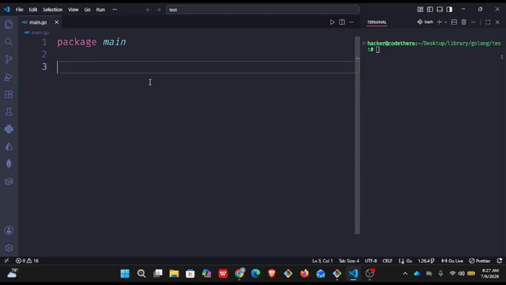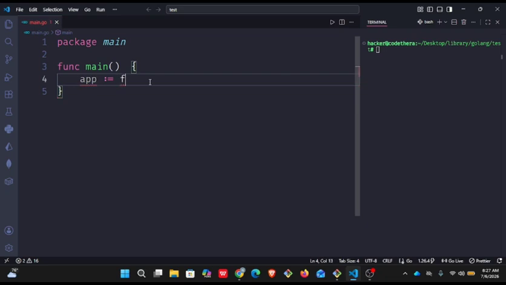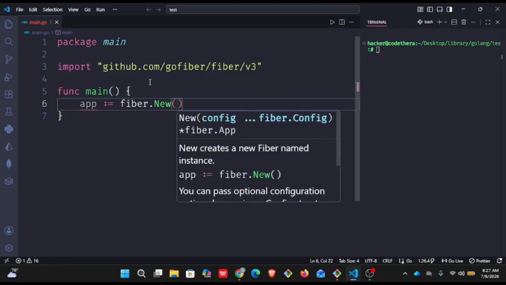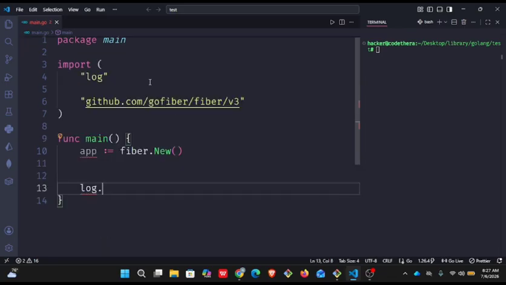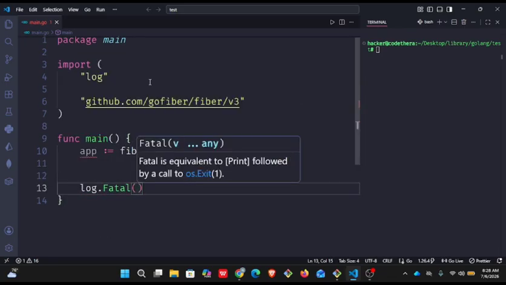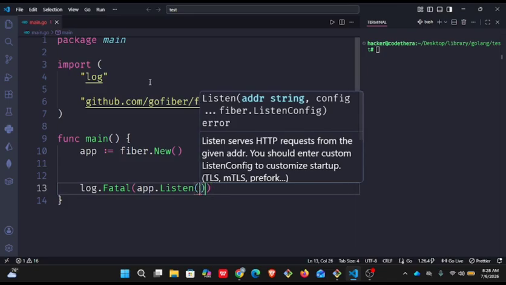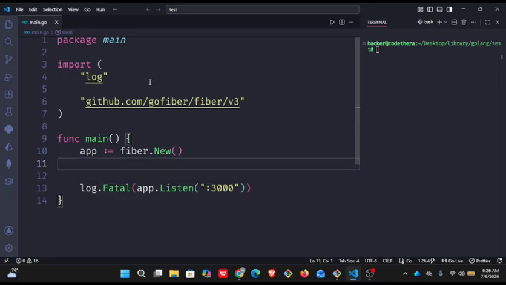Next, I'm going to have a function, right? func, enter. Now call this function main. I'll come down here. I'm going to make a new Fiber application by saying fiber, and because enter is going to auto import, I'll say dot New is a function. Now come down here, I'm going to listen on port 3000 by saying log dot Fatal, then I'm going to say app dot Listen. I'm listening on port 3000.